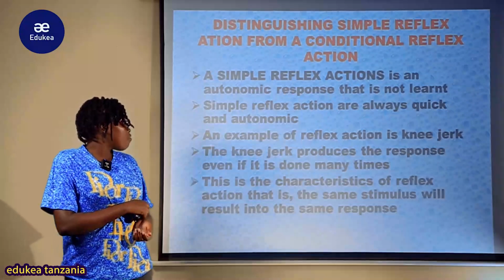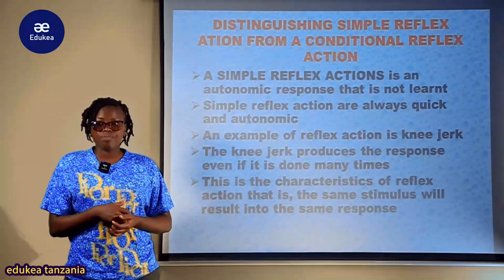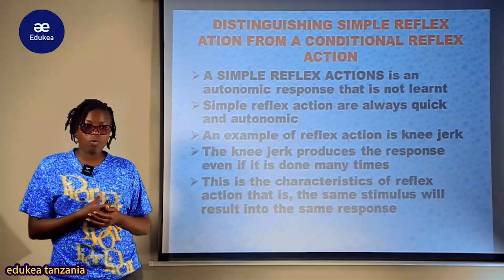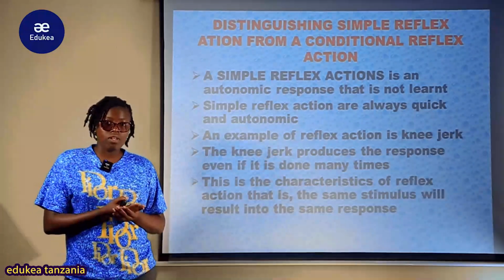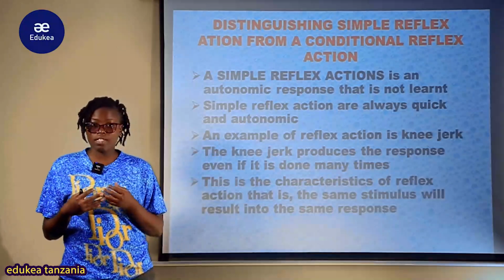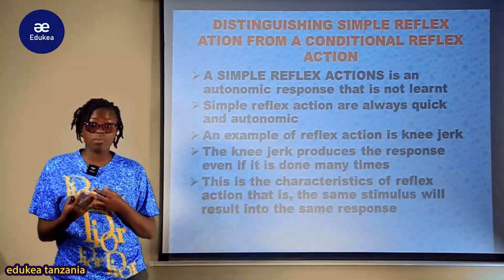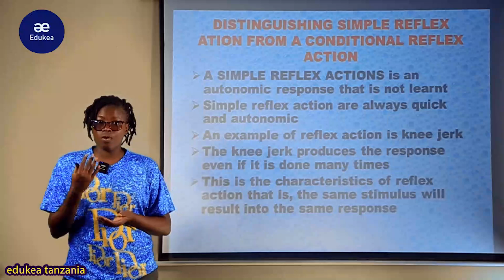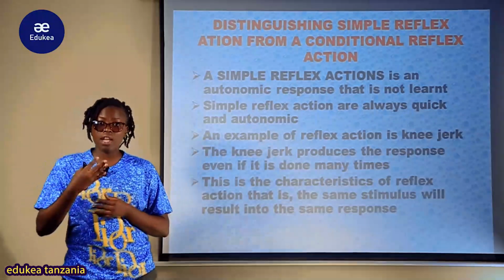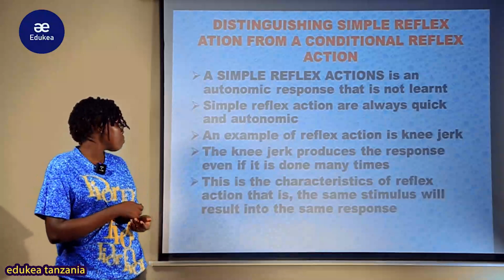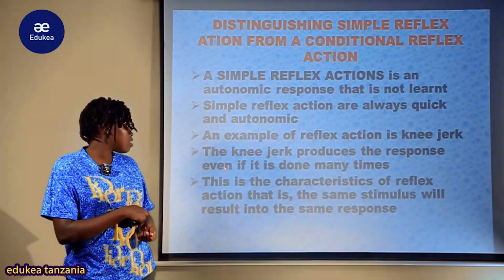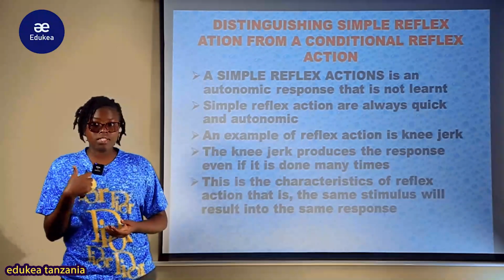An example of reflex action is knee jerk. Take an example pale mtu kwa mfano wale watu wanaokimbia, wanariadha wakati wa kukimbia. That is an example of the knee jerk. Kuna style ambayo anaambiwa kupiga magoti kabla hujaanza kukimbia. So that one is knee jerk. I would like to kuiangalia in detail namna gani vile vile inafanyika kama simple reflex action. So the knee jerk produces the response even if it is done many times.